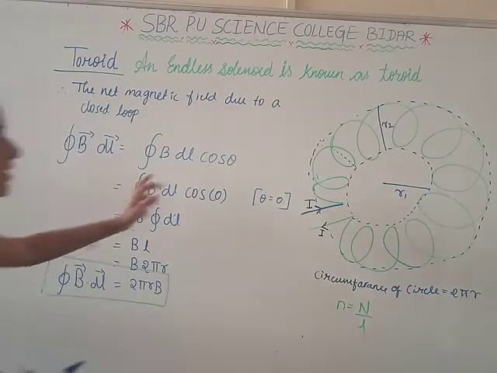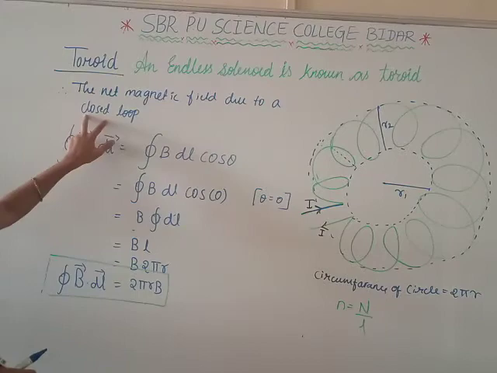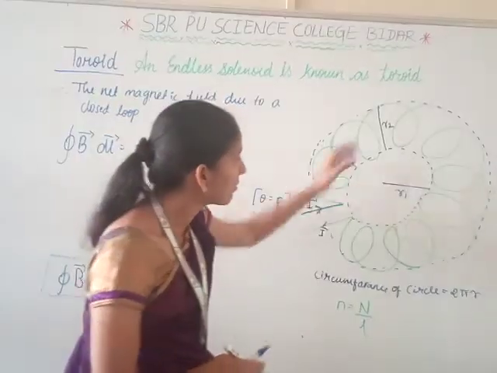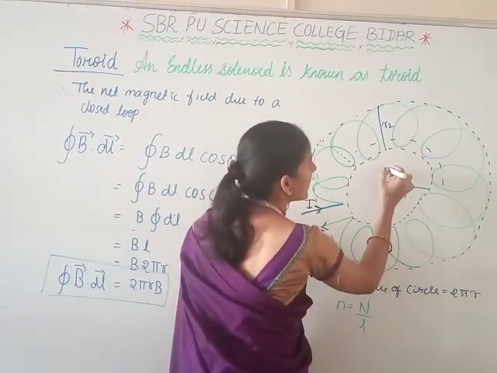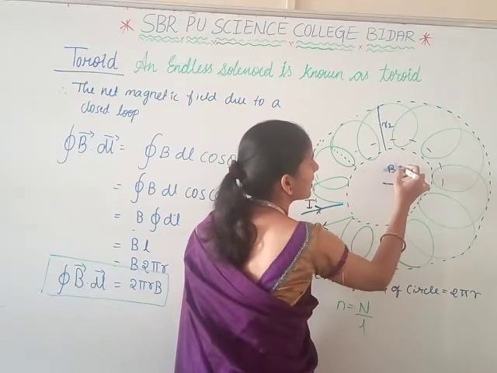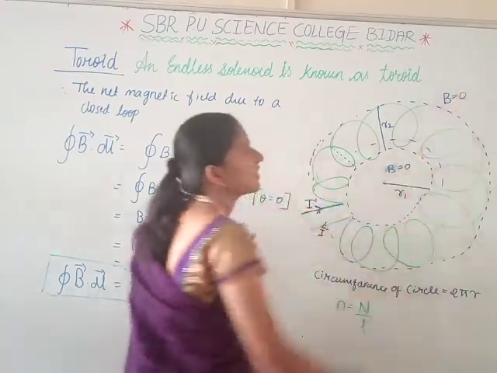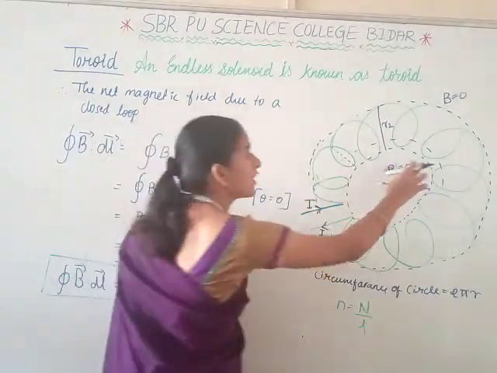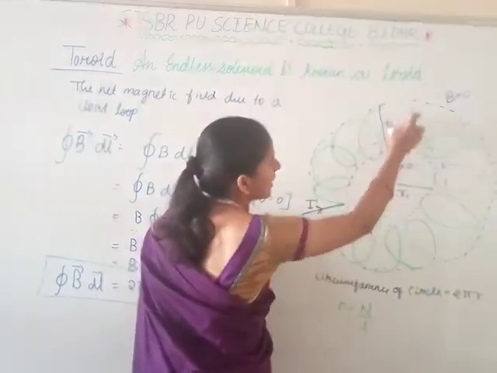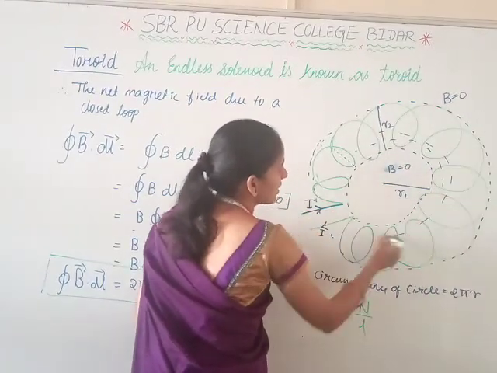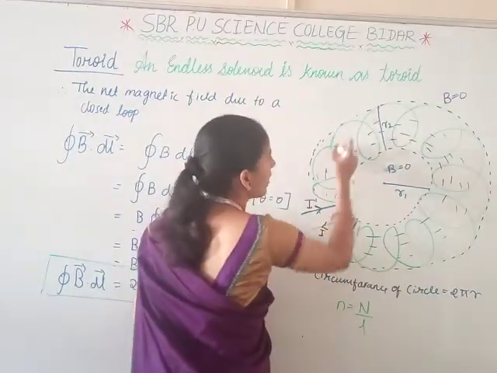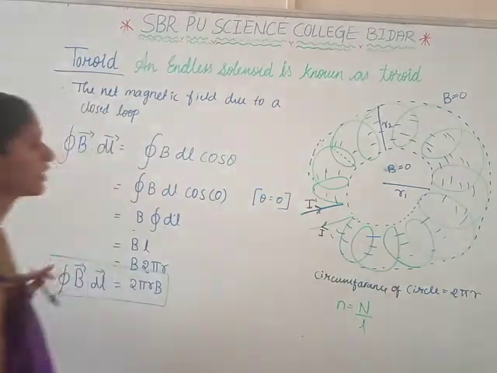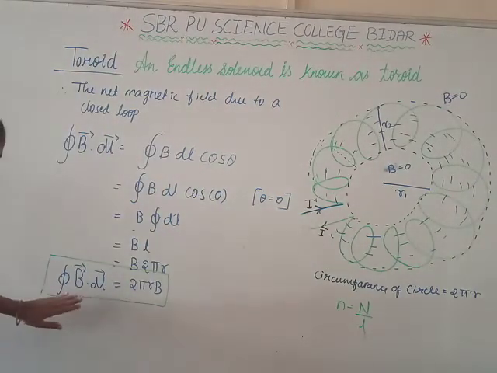This one, to find the net magnetic field due to a closed loop. The magnetic field is produced in between here only. Therefore, the magnetic field inside is equal to 0, and outside the magnetic field is 0. The magnetic field is produced only between these two radii, R1 and R2. We have to find the net magnetic field around a closed loop, that is, closed integral of B dot dl is equal to 2 pi r into B.